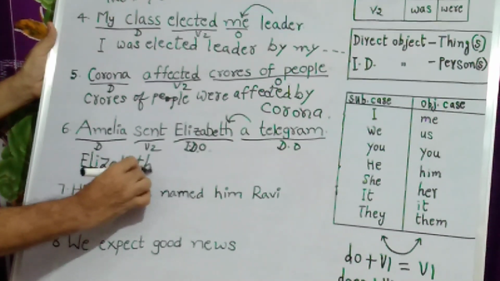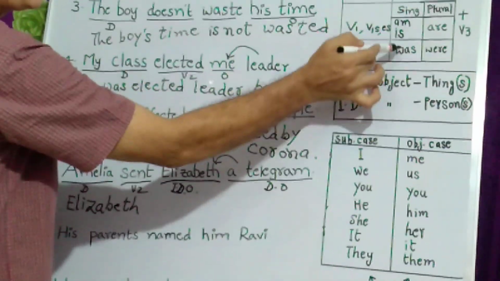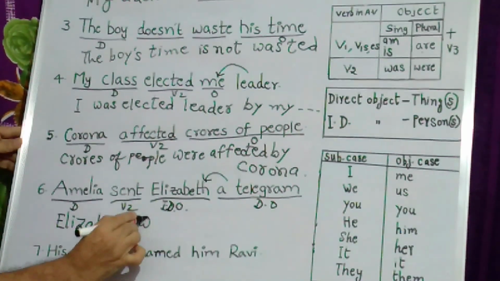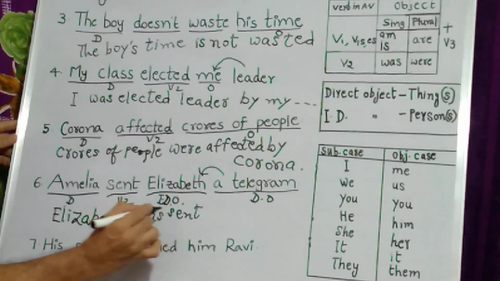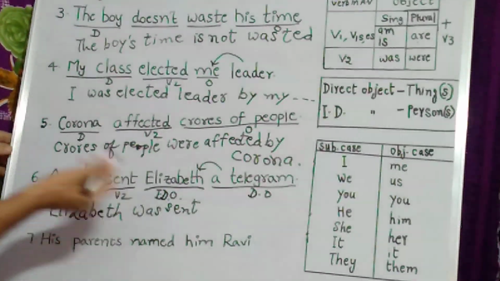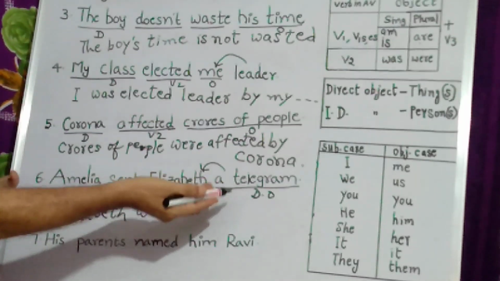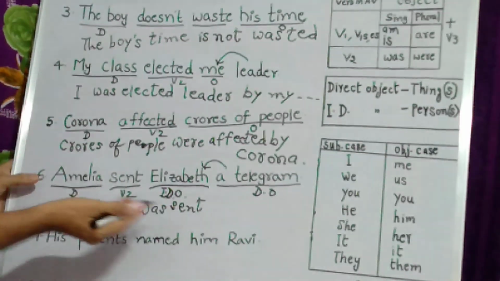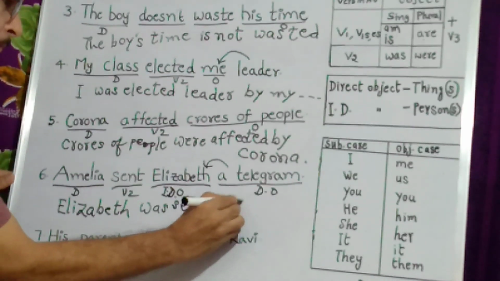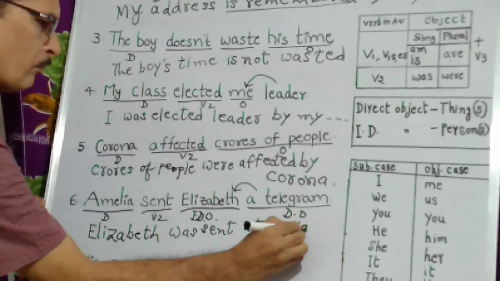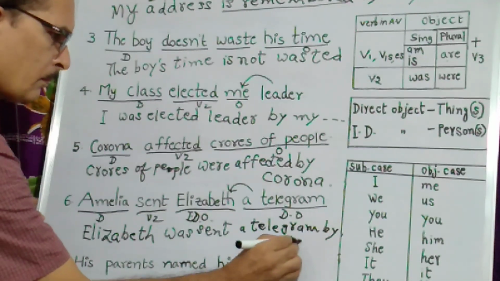Elizabeth, as you know, is a singular number, and sent is V2. V2 object singular number takes was. Sent itself is the V3 of sent. So Elizabeth was sent. By whom is not important. Elizabeth was sent what? That is more important than by whom. So Elizabeth was sent a telegram by whom? Agent is Amelia.